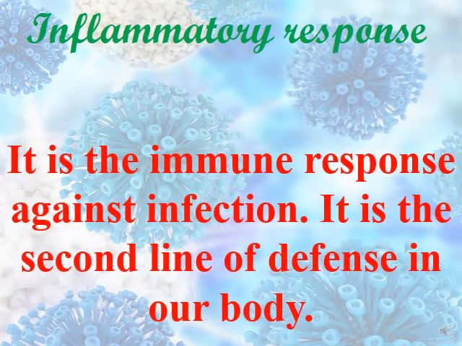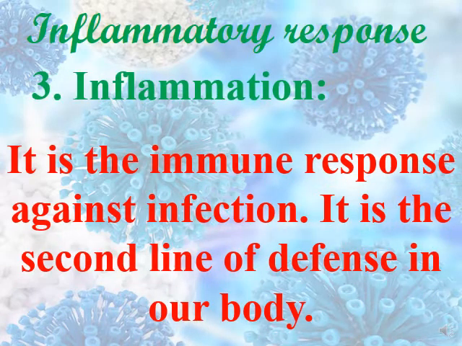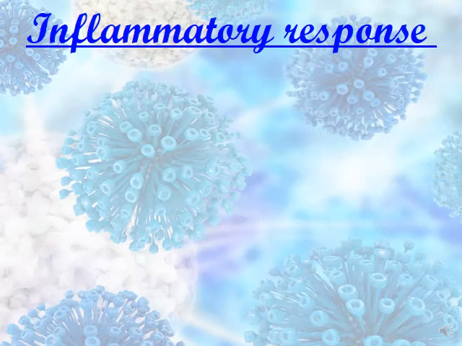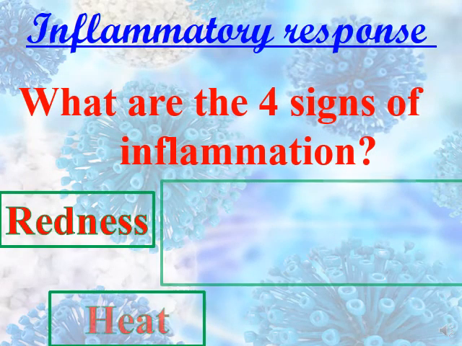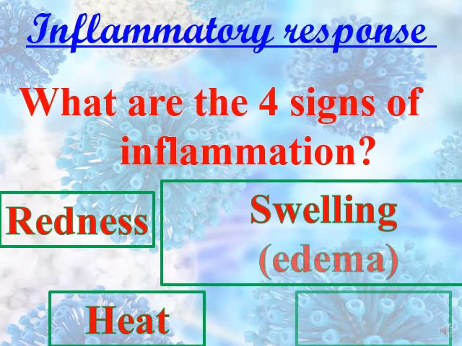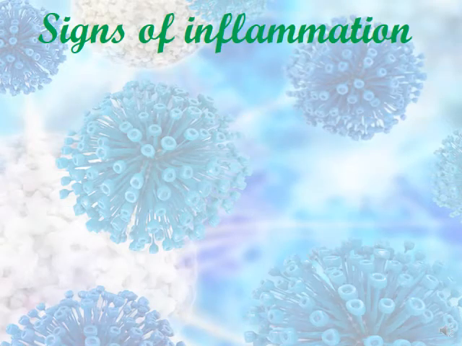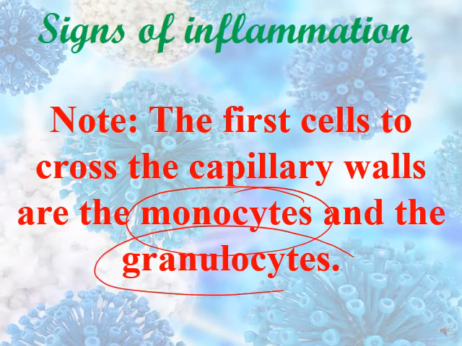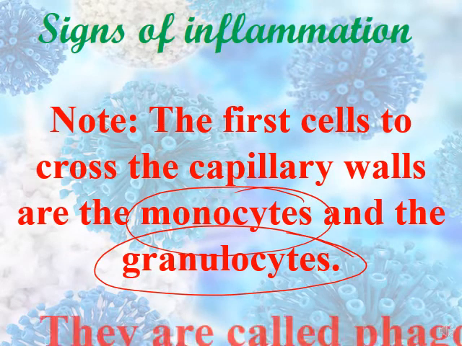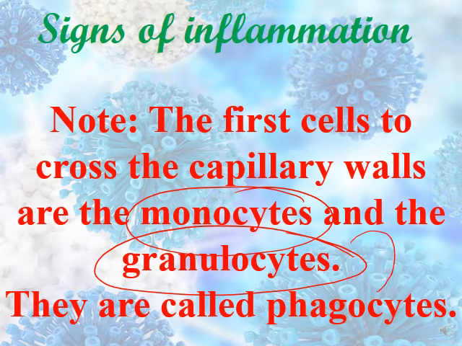Inflammatory response is the immune response against tissue infection, against any infection in the body. It is the second line of defense. This is what we call inflammation. Inflammatory response, we have four signs. We have redness, we have heat, we have swelling, or it's called edema, and finally we have pain. Signs of inflammation, we have to know that the first cells to cross the capillary walls are the monocytes and the granulocytes that have a role in phagocytosis. That's why they are called the phagocytes.